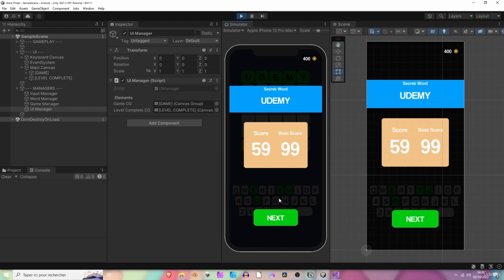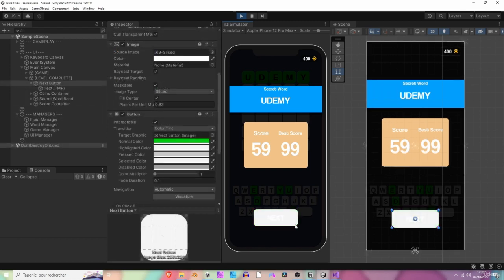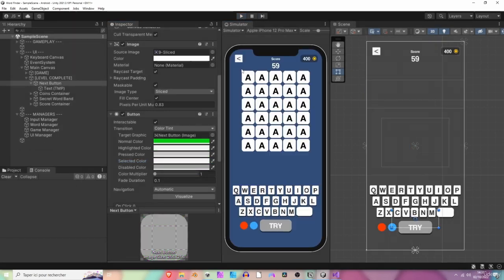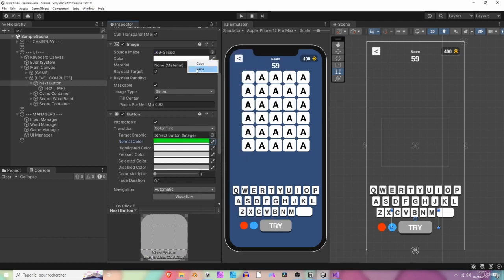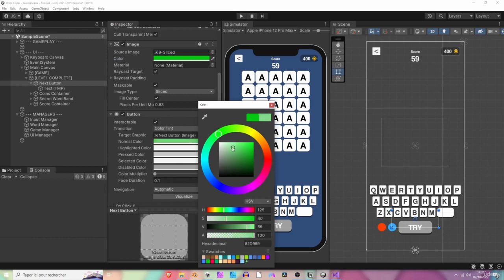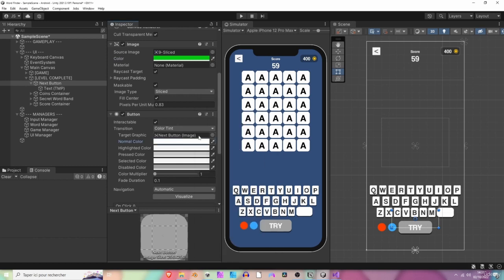That's awesome. So now you can notice that when pressing the next button right here, it turns white. It's because the highlighted color here is white. You can either copy the color here. Oh, sorry, it was the selected one. So let's paste it here. Okay, so you can either do that, or you can directly change the color of the sprite, like so, and make the normal color of the button white. It's exactly the same thing.